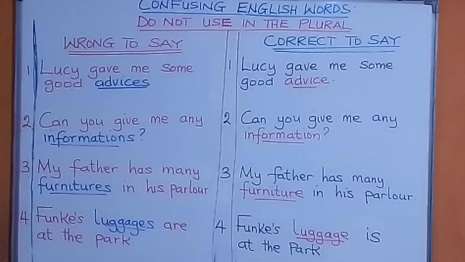Then you can say 50 bits, 50 pieces, 10 bits of information, 30 pieces of advice, a piece of furniture, 50 pieces of furniture, and so on and so forth. But furniture, advice, information, luggage, baggage, they remain the same. Do not use them in the plural form.